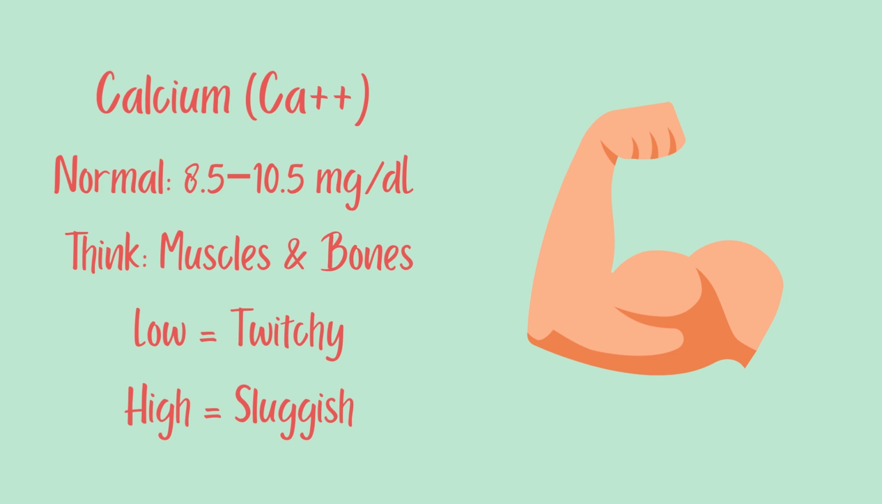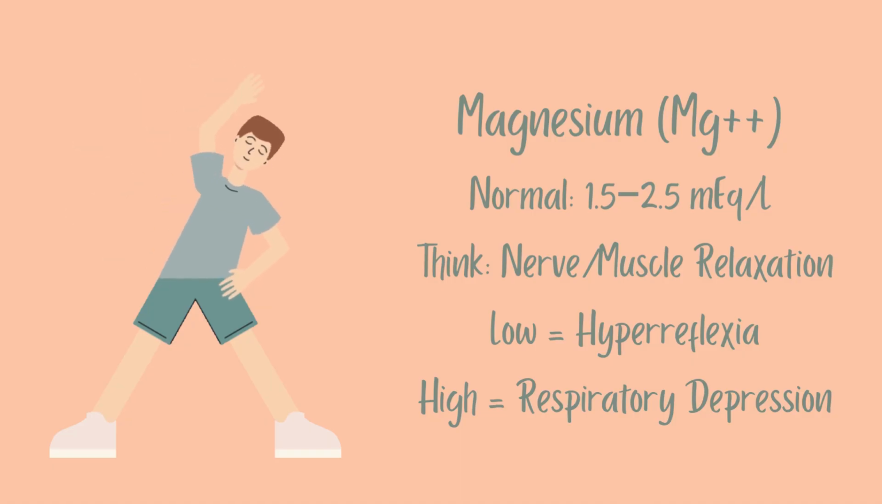Hypercalcemia, or excess calcium, can lead to lethargy, constipation, and bone pain. The memory tip for calcium is, low calcium equals twitchy. High calcium equals sluggish. Finally, moving on to magnesium.